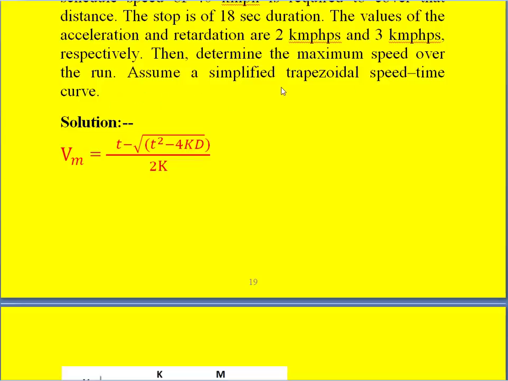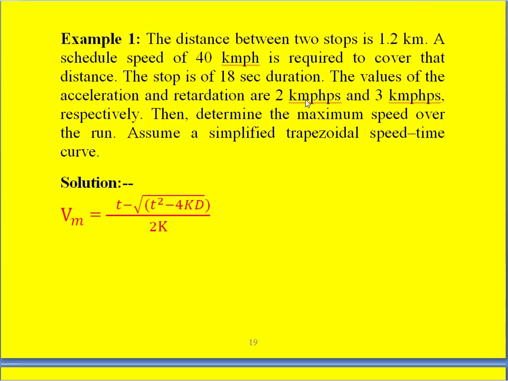So if you look at the given data, the distance between the two stops is 1.2 kilometers, which means it falls under the category called suburban service. That is more than 1 kilometer, less than 10 kilometers. We are supposed to follow the quadrilateral speed time curve, but he is assuming the simplified speed time curve, which is the trapezoidal speed time curve.